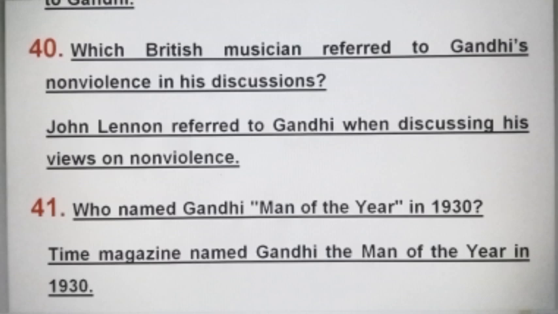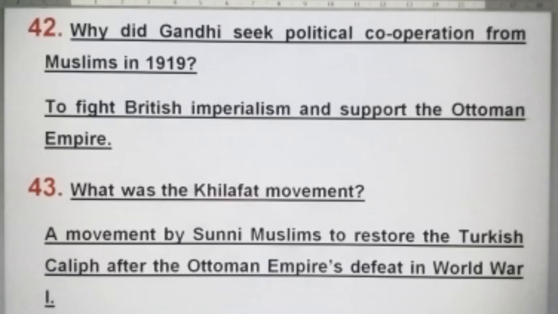Who named Gandhi Man of the Year in 1930? The Time magazine named Gandhi the Man of the Year in 1930. Why did Gandhi seek political cooperation from Muslims in 1919? To fight British imperialism and support the Ottoman Empire.